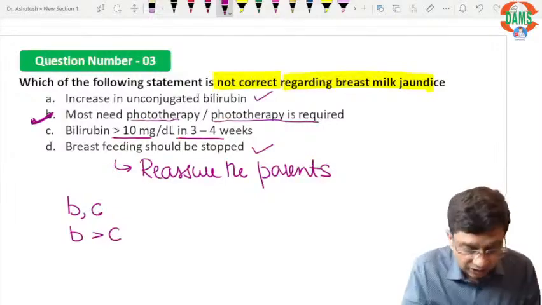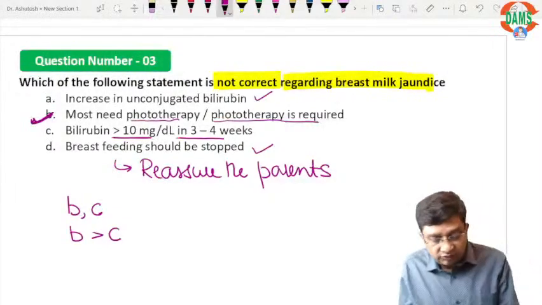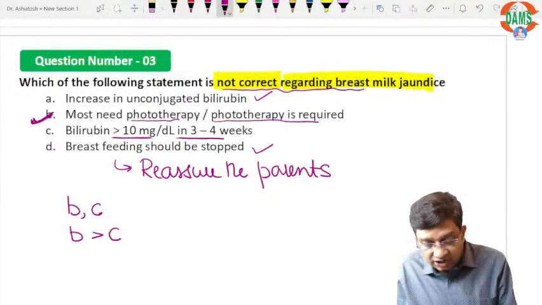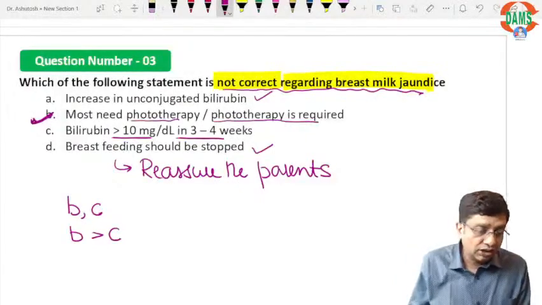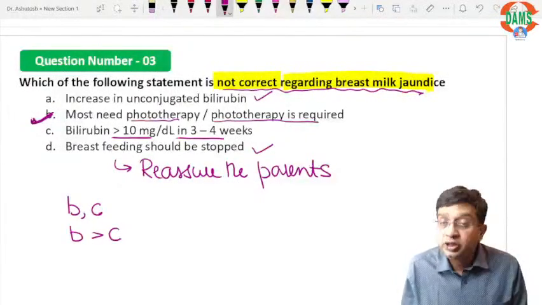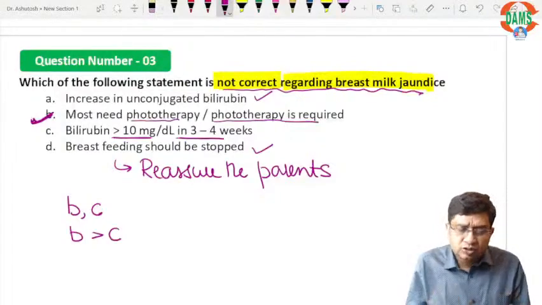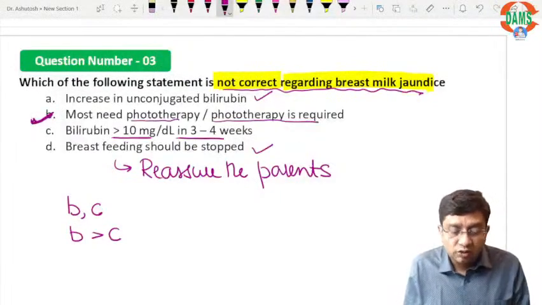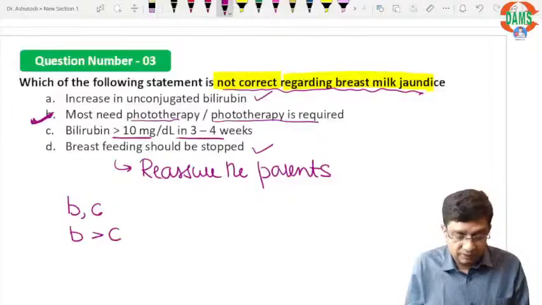So which of the following is not correct regarding the breast milk jaundice? The incorrect point is B, that most need phototherapy, and I have just shown you the exact language given in Nelson. Going on to the next one now.